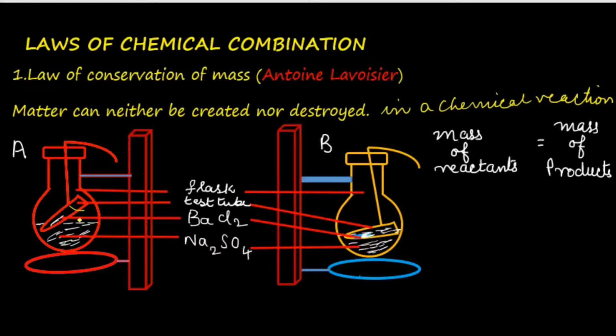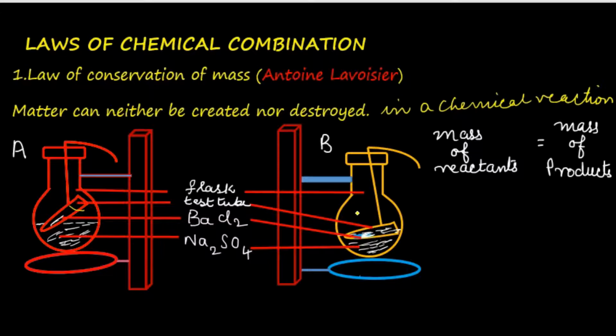Its weight is first taken and it is noted. Then the flask is slightly tilted so that the reagents come into contact with each other and the whole of barium chloride and sodium sulfate get used up and barium sulfate and sodium chloride form.